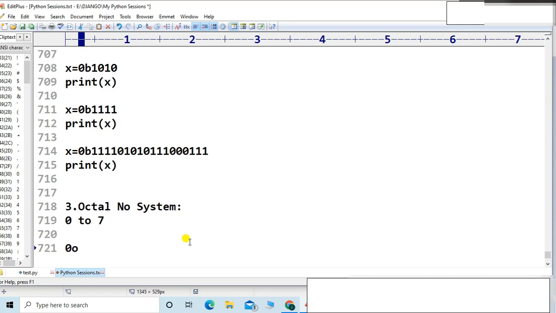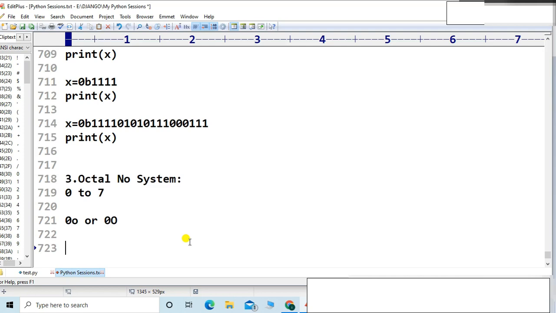The first is a 0 and the other one is a small o, or you can write 0 and capital O. Both are valid, friends. Now let me assign some value to x, definitely an octal value. So I will write 0 and small o or capital O. Both are valid. Let me take the small o.